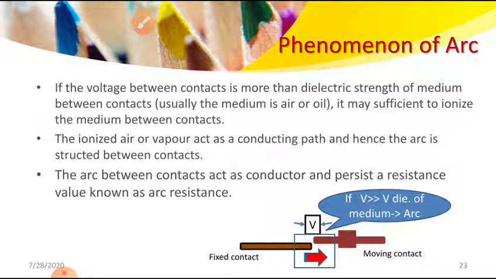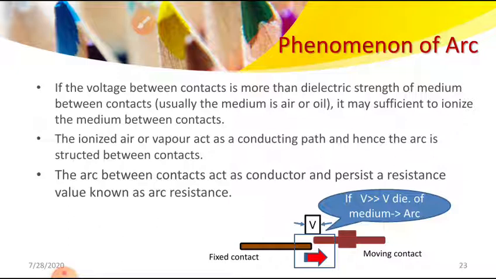It is inversely proportional. So what factors does the arc resistance depend on? As we know, any resistance depends on R equals rho L by A, just like normal conductors, where R is the resistance of the conductor, rho is the specific resistance of the conductor, L is the length of the conductor, and A is the area of cross section of the conductor.